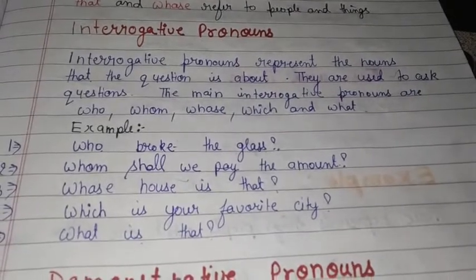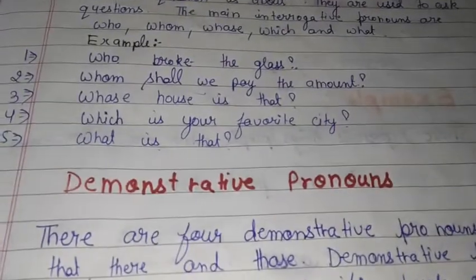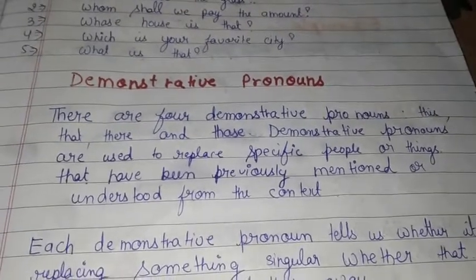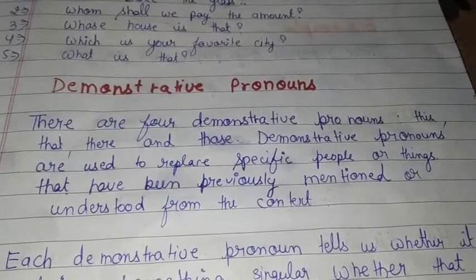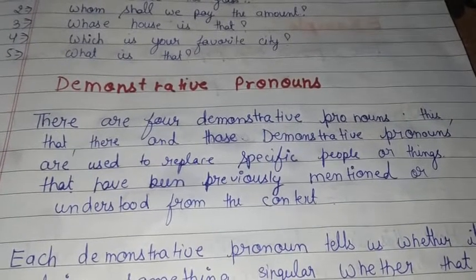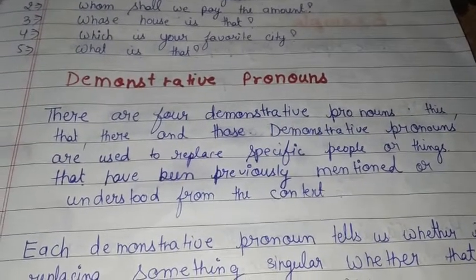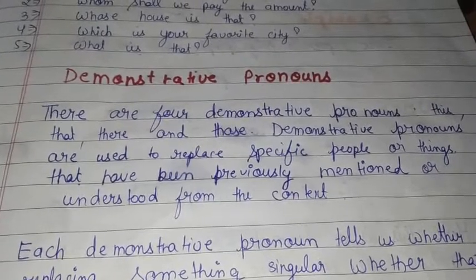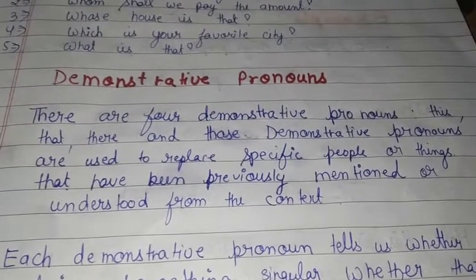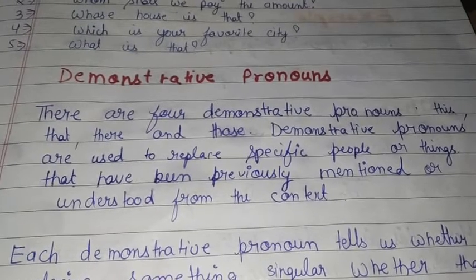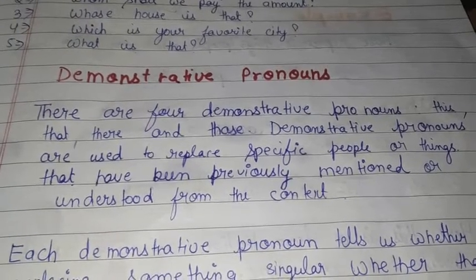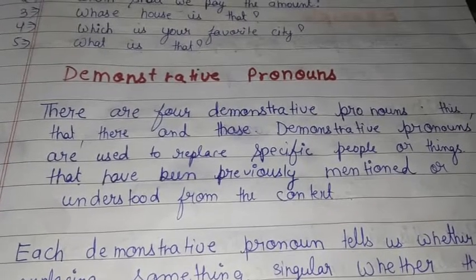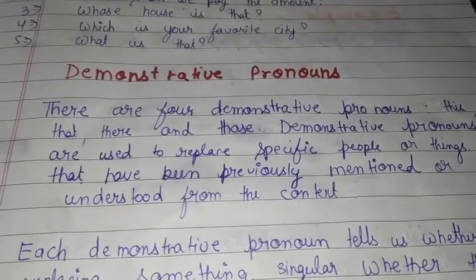Now we will talk about demonstrative pronouns. Okay. So there are 4 demonstrative pronouns. What are those 4 demonstrative pronouns? They are this, that, these and those. Demonstrative pronouns are used to replace specific people or things that have been previously mentioned or understood from the context. Okay.